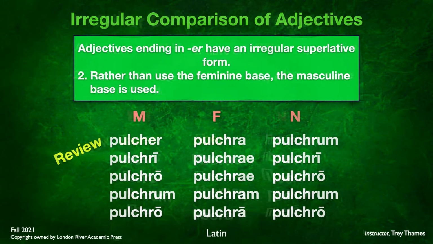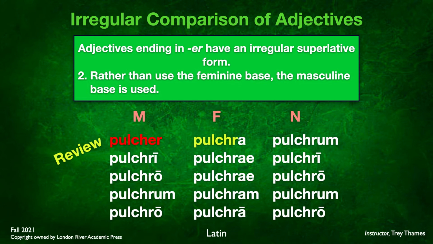However, there are some adjectives like pulcher that in the feminine lose the e, and so you really have to look in the feminine form in order to find the stem. You can see in the masculine genitive, it's pulchri, not pulcheri. So it's from the feminine that we really get the stem, pulchr, and you see that in the rest of the forms.